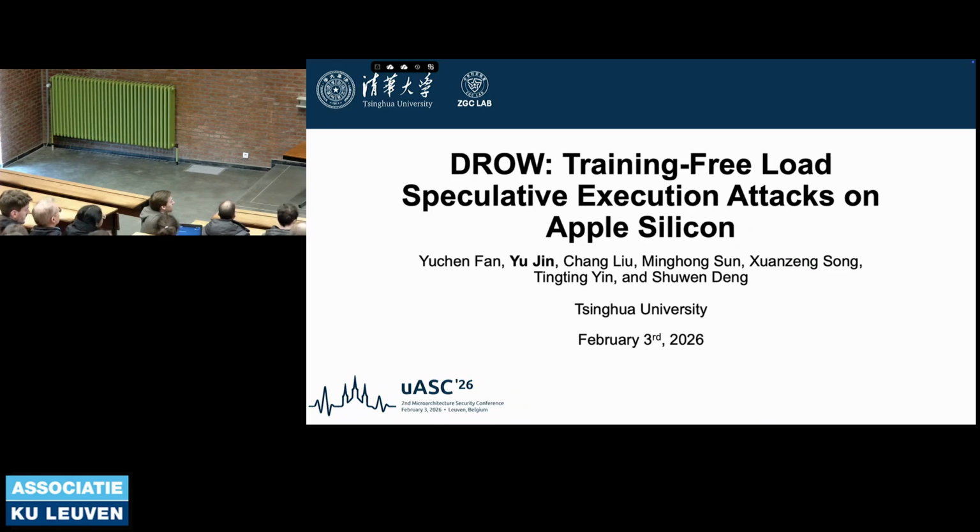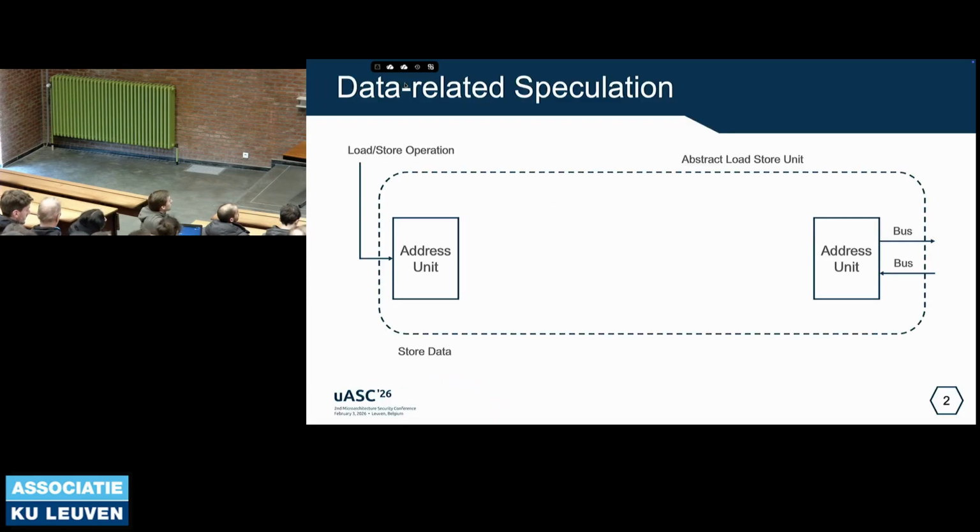So my name is Yuchen from Tsinghua University, and today I will present our paper DROW, a training-free load speculative execution attack on Apple Silicon. In previous talks, a lot of work has shown that control flow can be exploited to conduct transient execution, and may be combined with another component to conduct secret leakage. So today I will talk about data-related speculation.